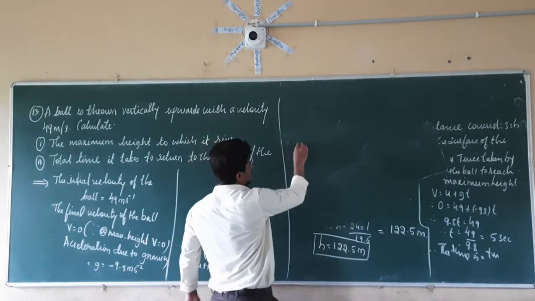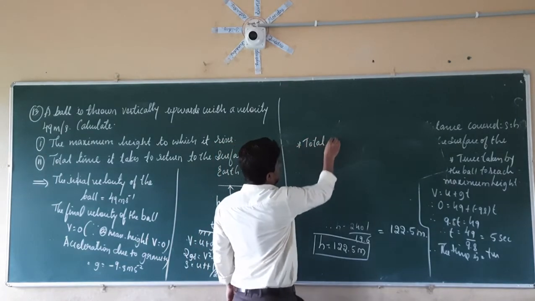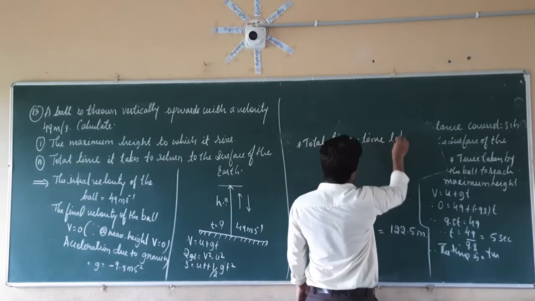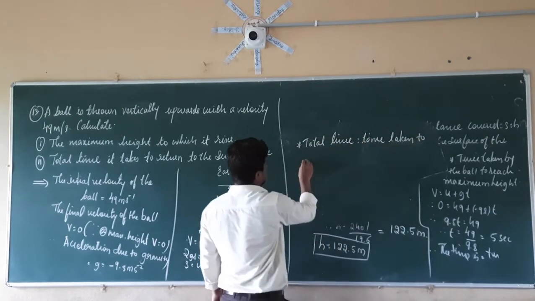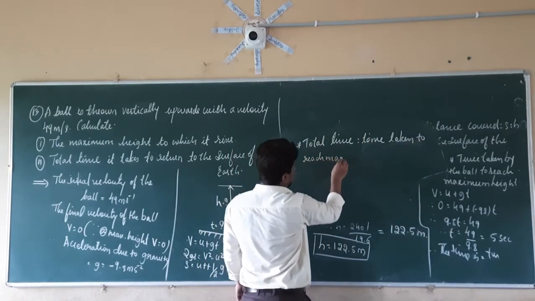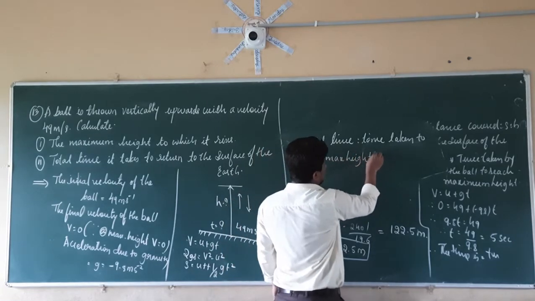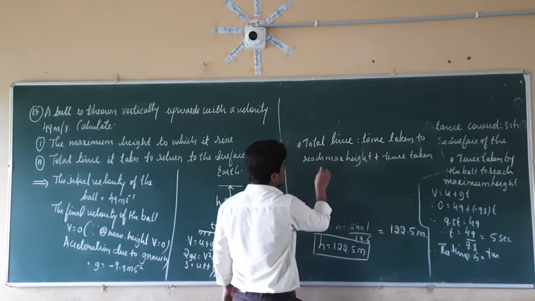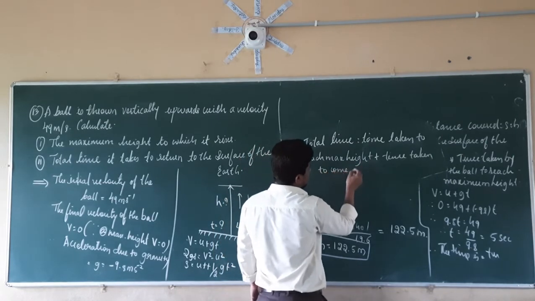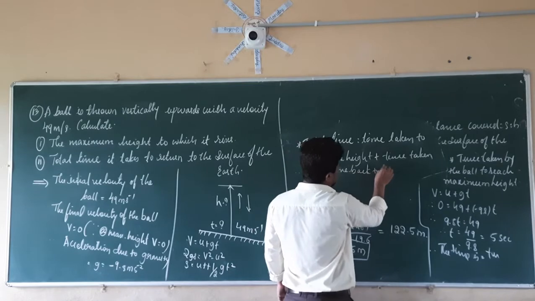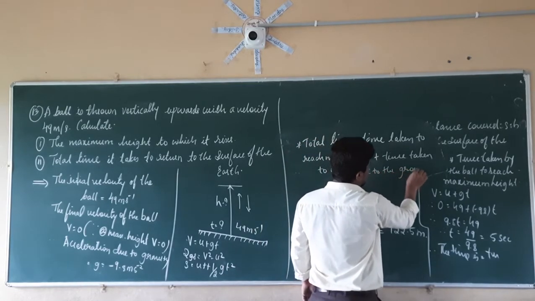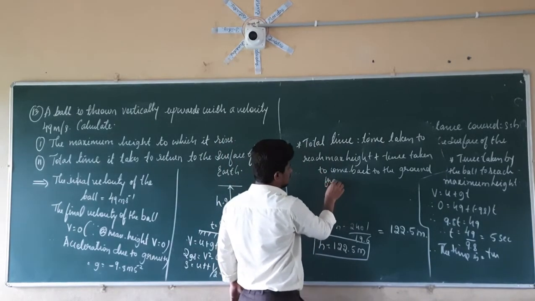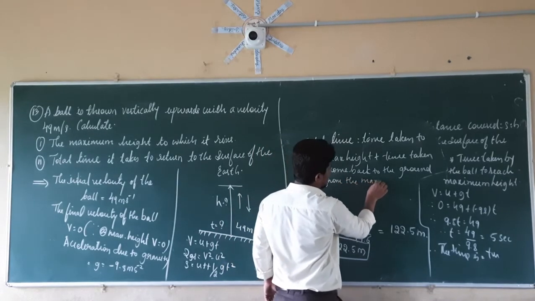See here, total time is equal to the time taken to reach maximum height, plus the time taken by the ball to come back to the ground from the maximum height.